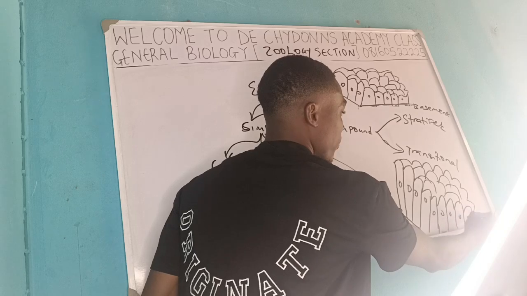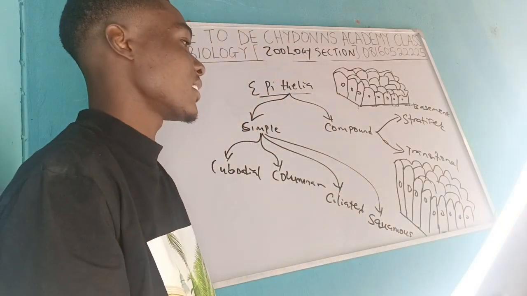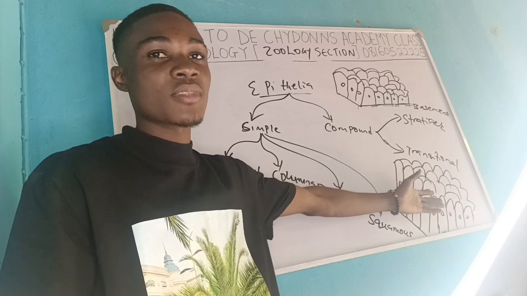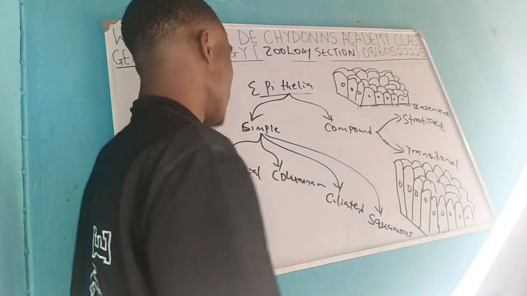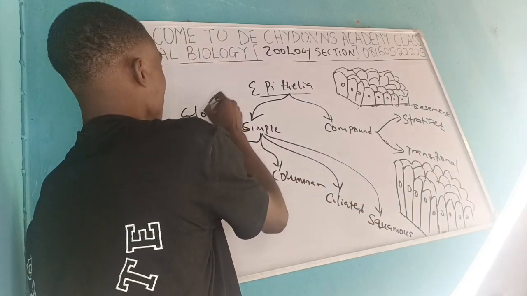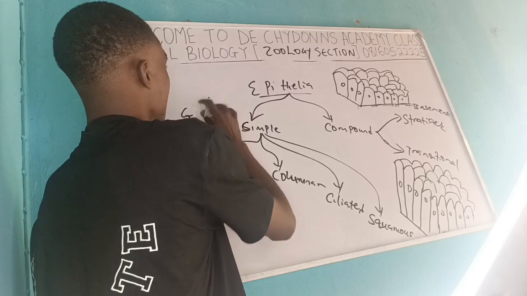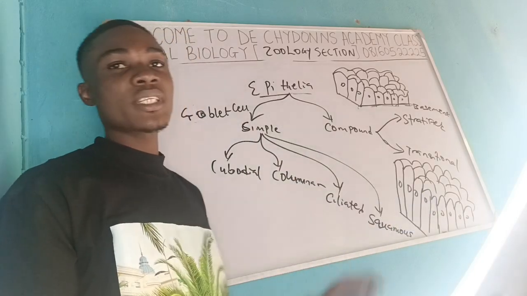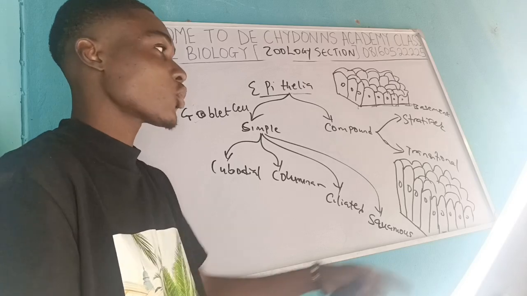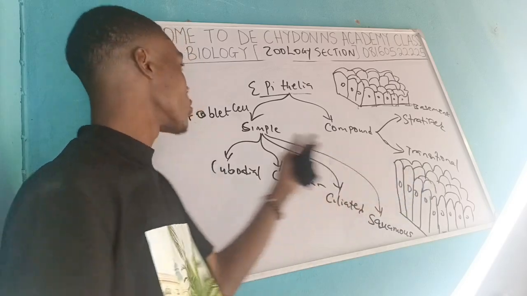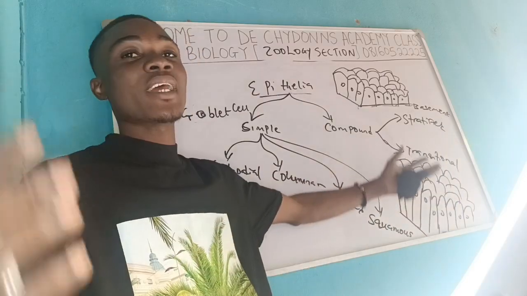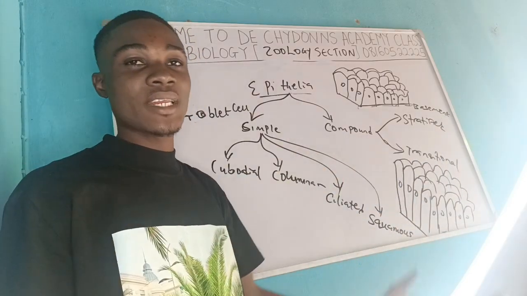So one of the features of this one is that it has a bigger cytoplasm, and because of this reason, a particular cell called the goblet cell can be harbored inside the columnar. Why? Because of the bigger cytoplasm that they have. So the goblet cells can be harbored inside this place because of the higher space that they have, the higher thickness that they have.